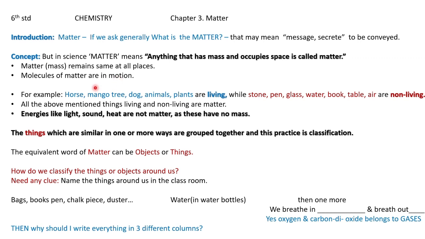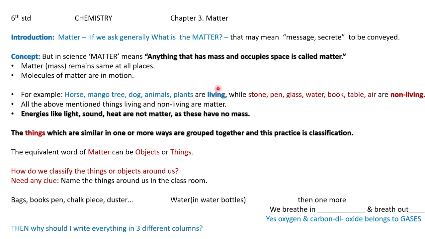So further, we have said that which occupies space is matter. For example, I have given you the example of book and pen. Not only book and pen, we can say horse, dog, cat, mango tree, animals, plants, whichever occupies a space and has its own weight, those all come under matter.